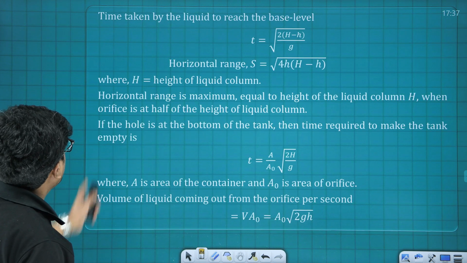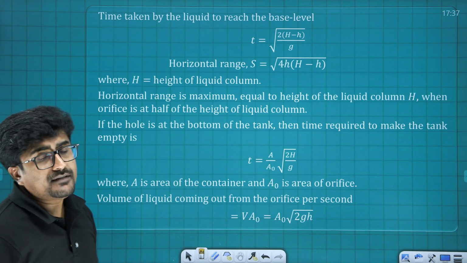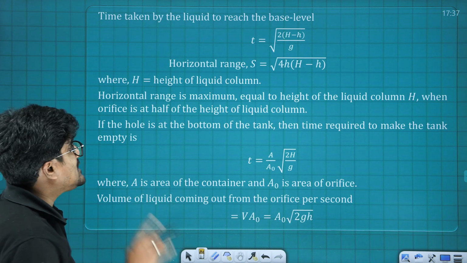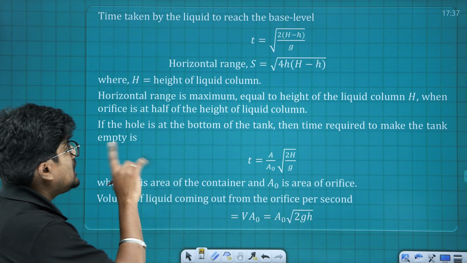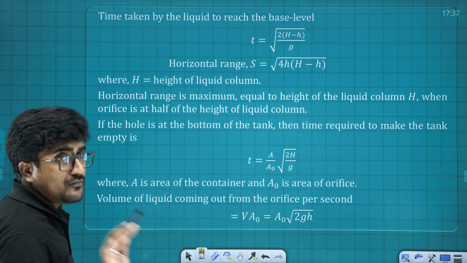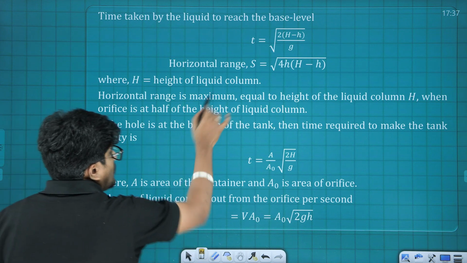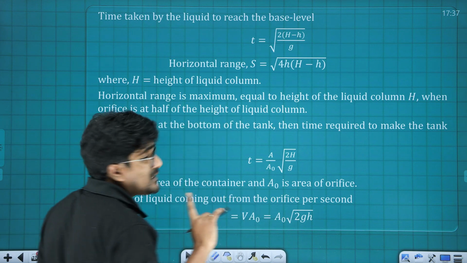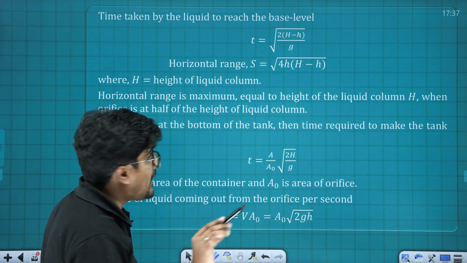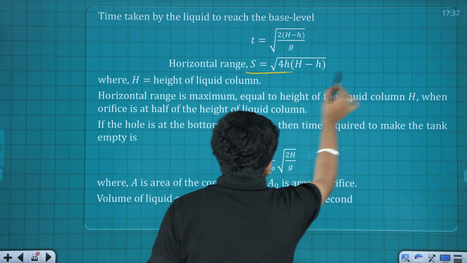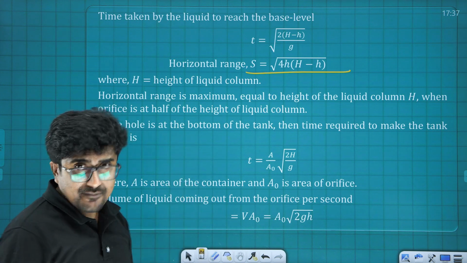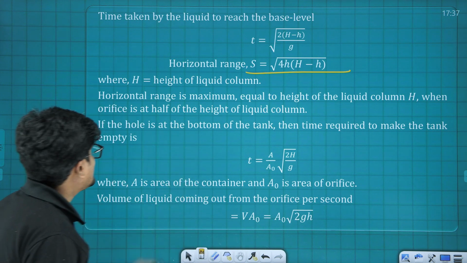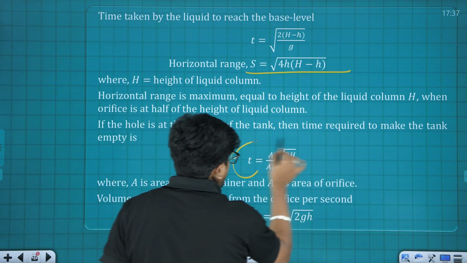Alright, now what about the time taken by the liquid to reach? That is under root of 2 into (capital H minus small h) upon g, under root. Fine. Now horizontal range, we have got the time, we have got the speed by which it is coming out, that will give S is equal to root of 4 times small h into (capital H minus small h). Alright, next one is time taken to empty the tank.